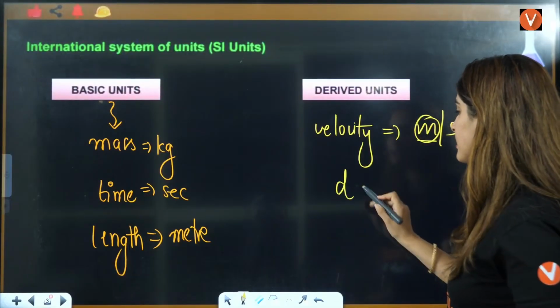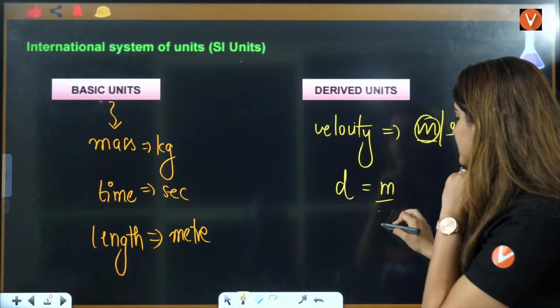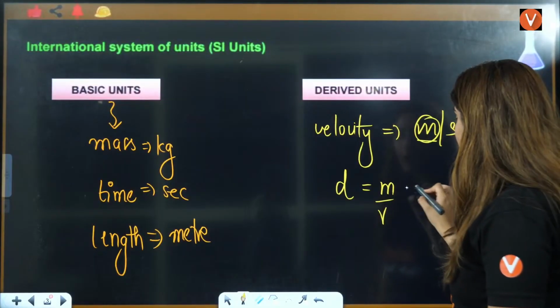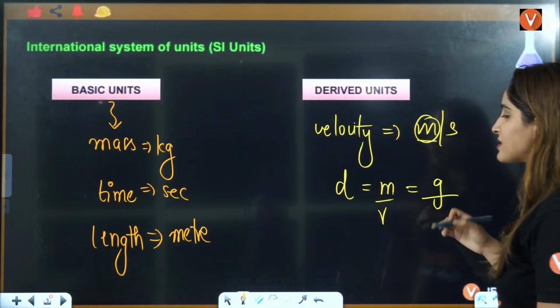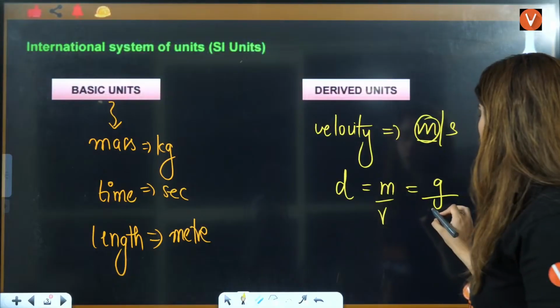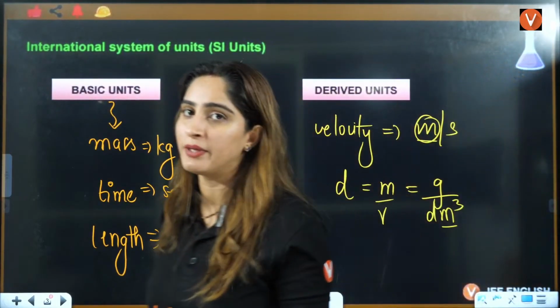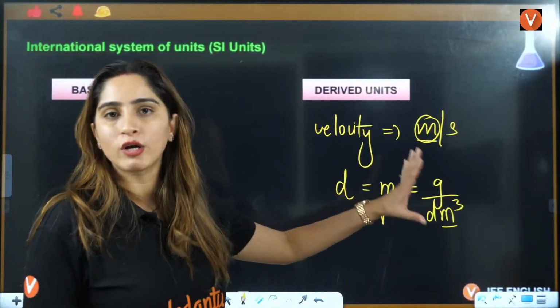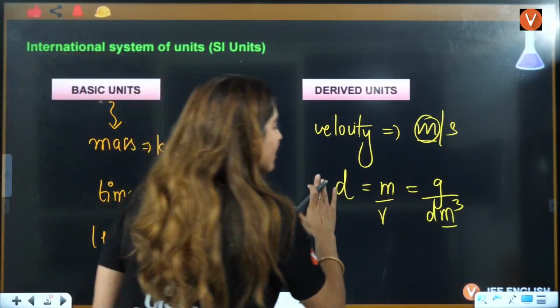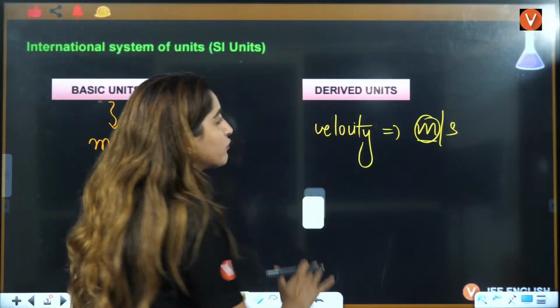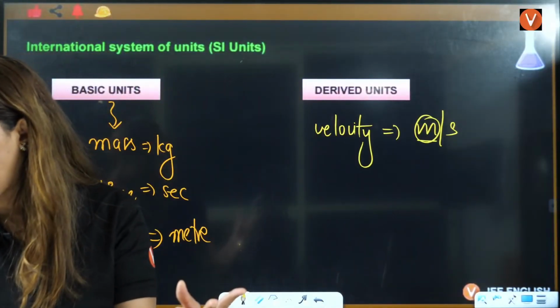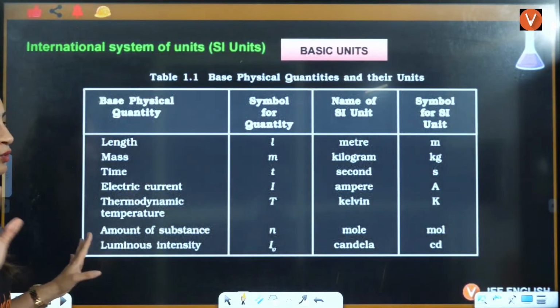Like you have density, right? Density is equal to mass by volume. Mass is in grams, volume is in liter, milliliter, or decimeter cube. It is expressed in decimeter or centimeter also, that we will talk about in volume units. So all these units are your derived units. Two kinds of units we have, so let's get into detail of this.